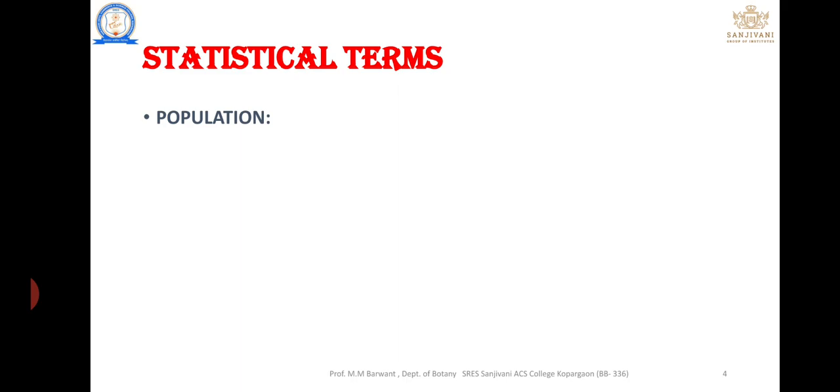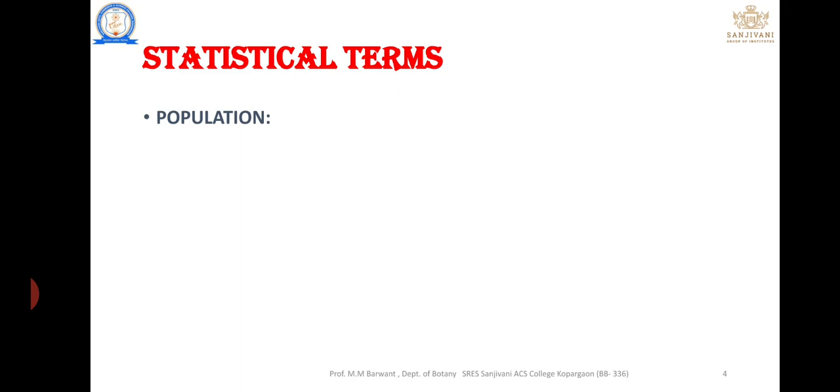First, the statistical concept of population. There are various definitions of population in different fields. We have to know the definition in biology. We are students of botany or zoology, that means students of biology. The definition of population here is a number of individuals living in a specific area. That is known as a population.